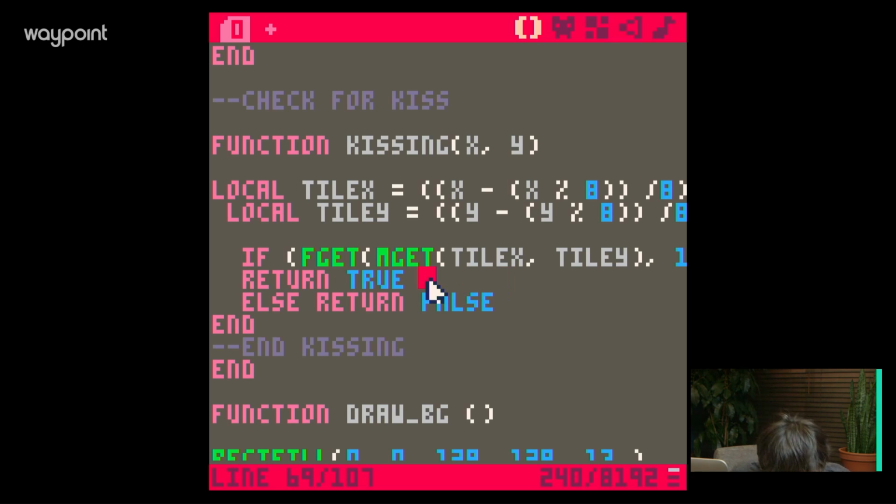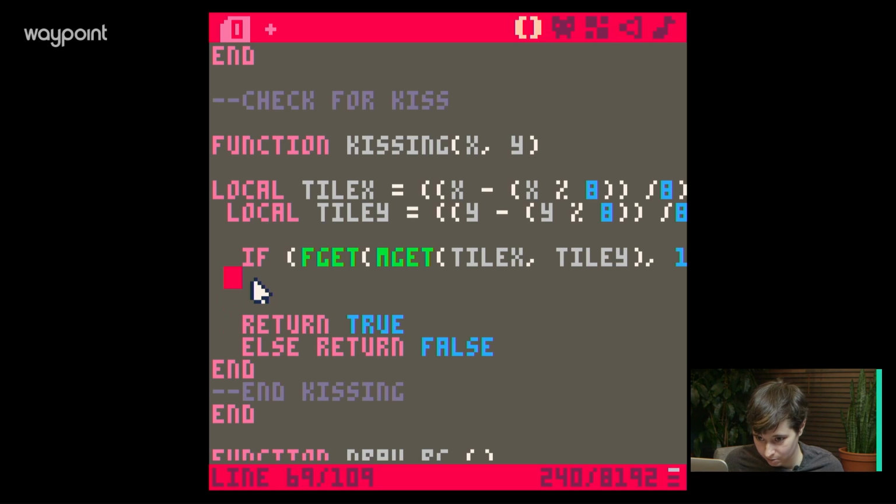Hold on. Do if kissing SFX 0. Like in the update function? Or like make it its own, or just put SFX 0 before return. All right, hold on. Now I'm a little confused. Oh, I see. All right, I see what you're saying. Put it on its own line before return true. So do this thing and then return true.